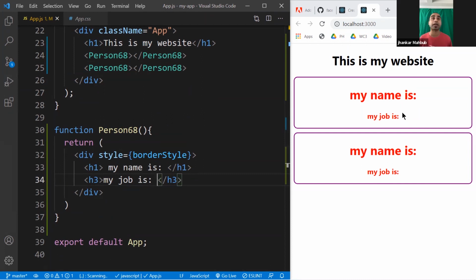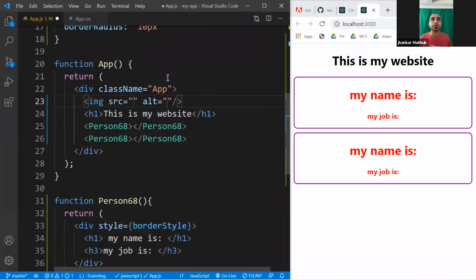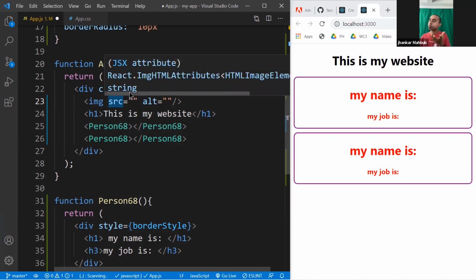We can make this better, of course, very easily. And that's where we will need a special concept called props. Props is nothing but, say, if you write an image tag, what do you put? You put SRC. This is kind of like an attribute or property. In general, think of them as properties. The short form of the word properties, which is a big word and very hard for me to pronounce, is props.